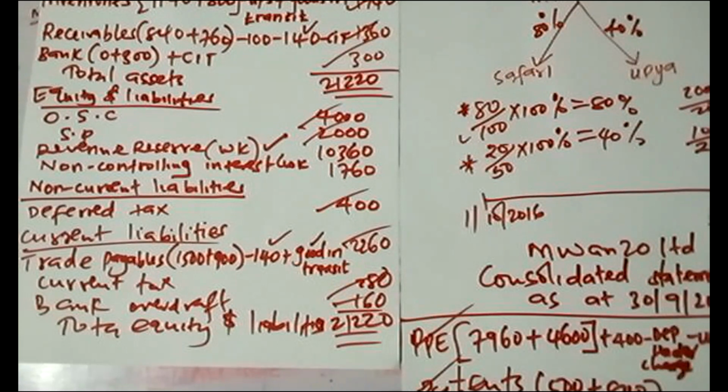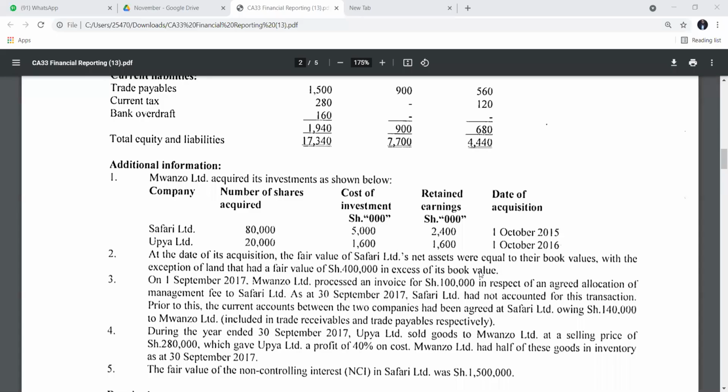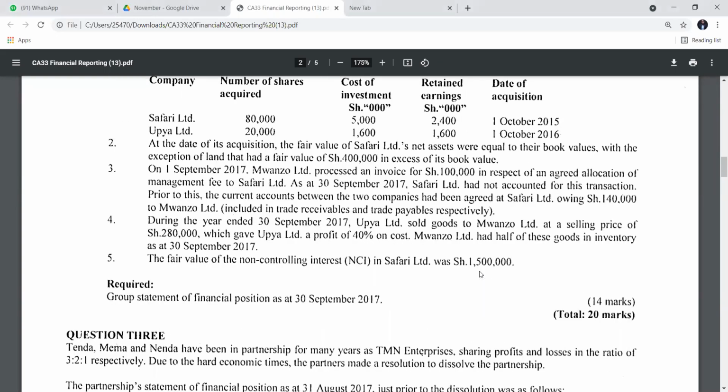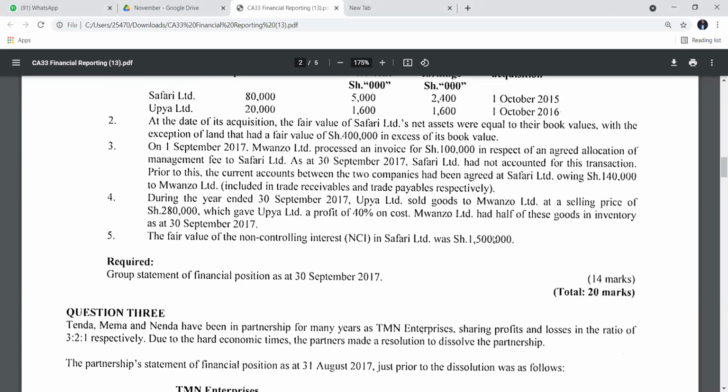And remember, the examiner was in need of 14 marks. So the workings would be wasting your time looking for the 2 marks. That is how you always work out.